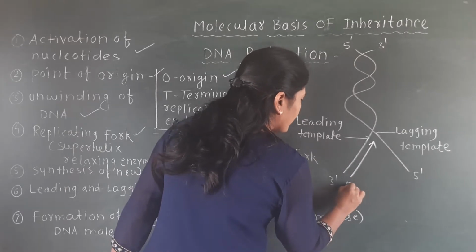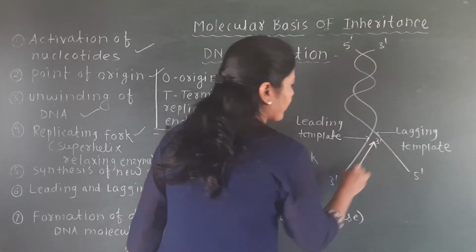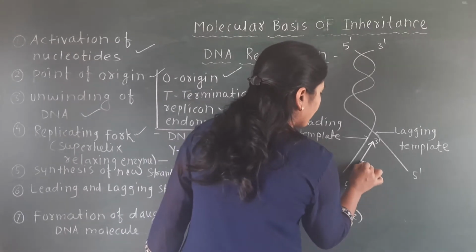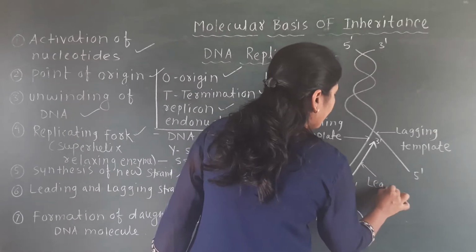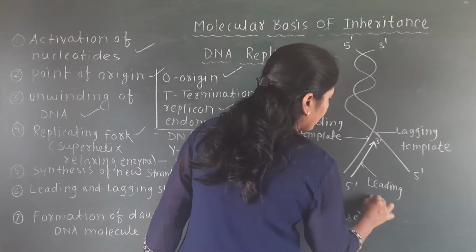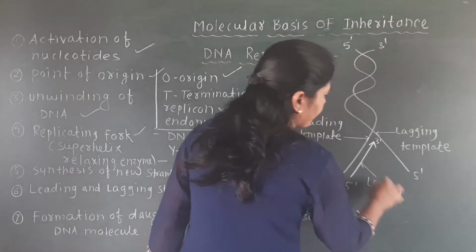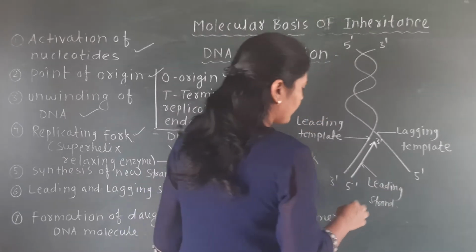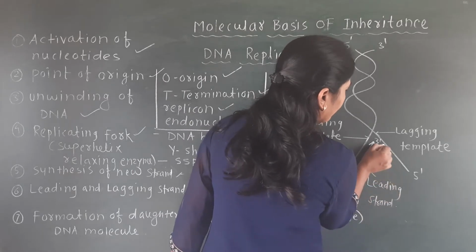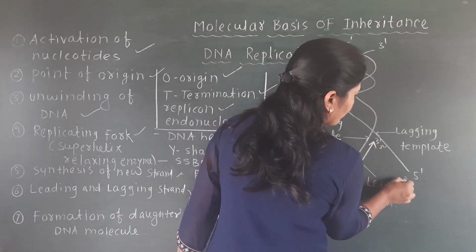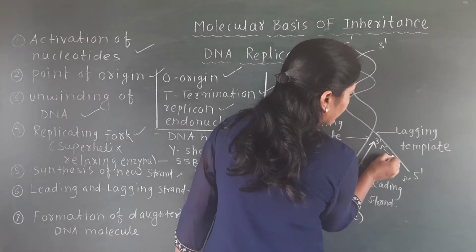It runs 5 prime to 3 prime, and the name of the strand is the leading strand. Here we will also draw a diagram that is 5 prime to 3 prime, but it is in fragments.